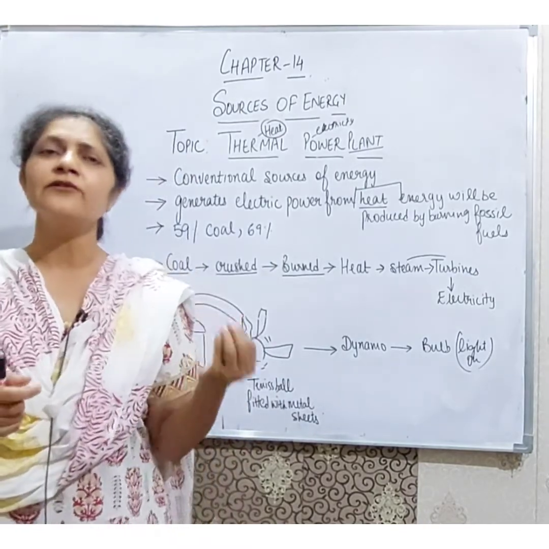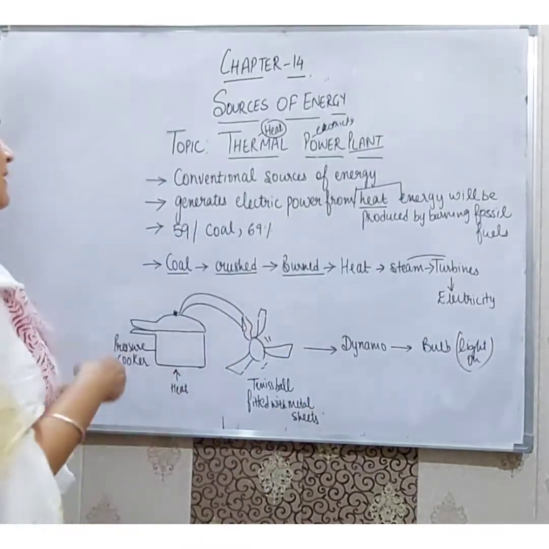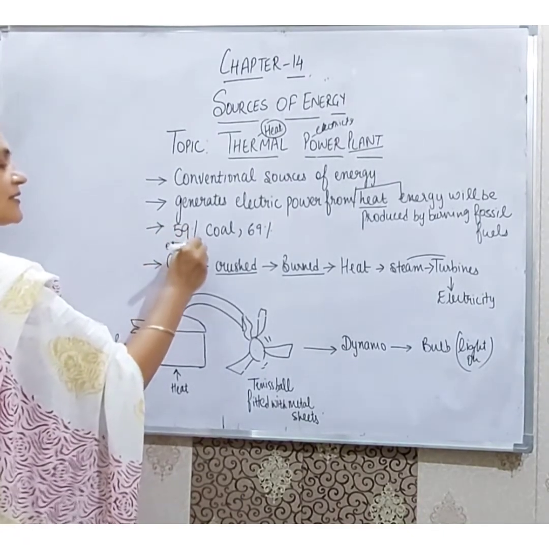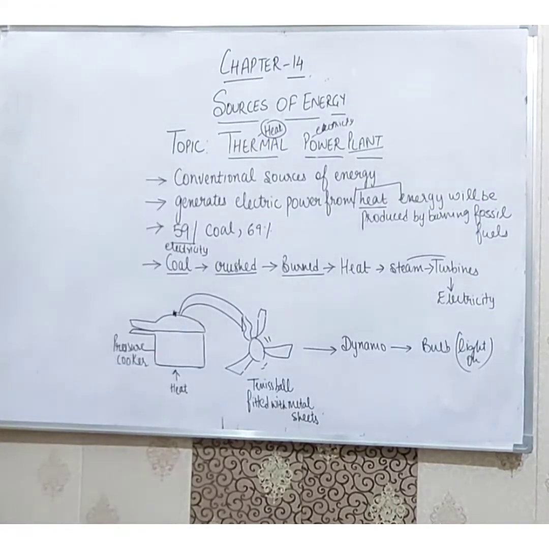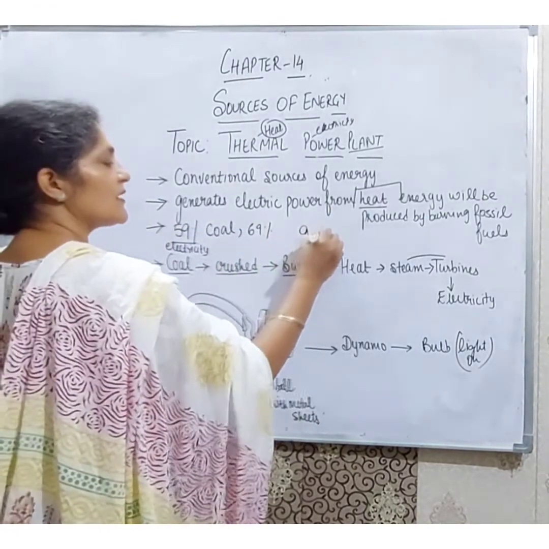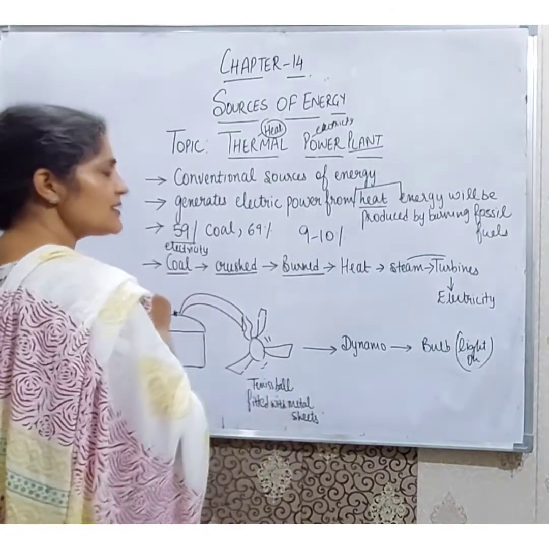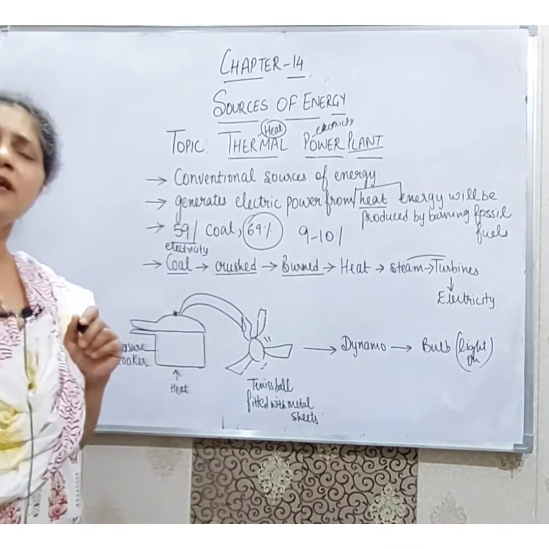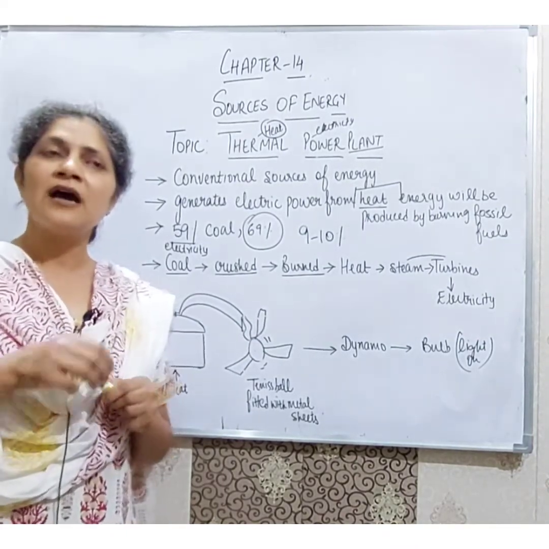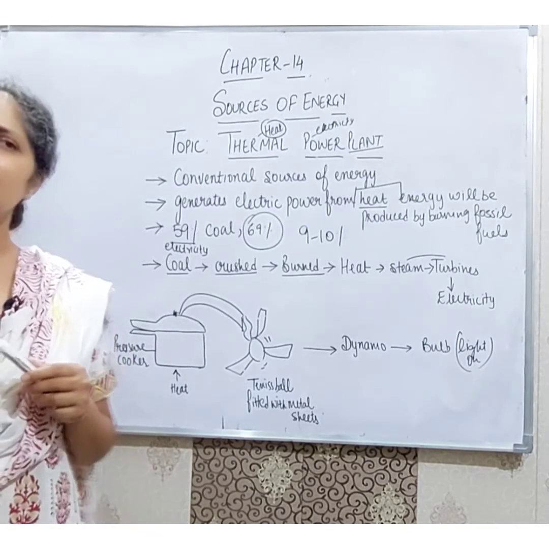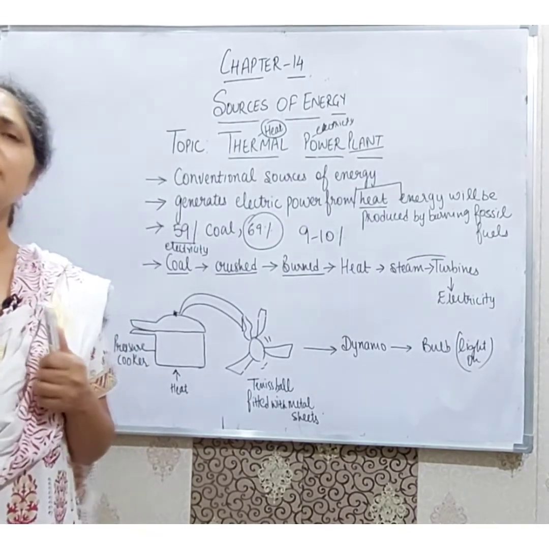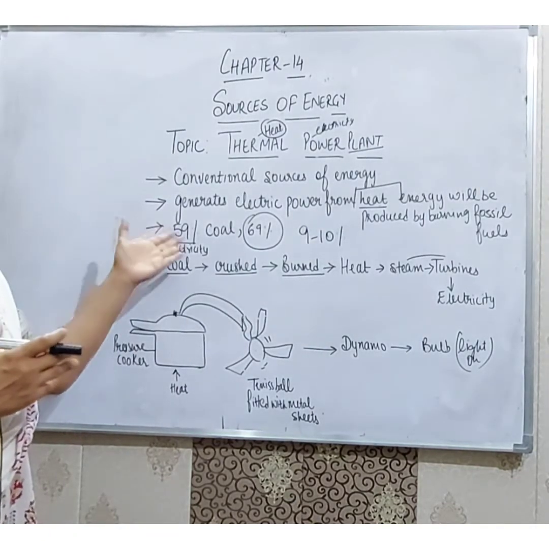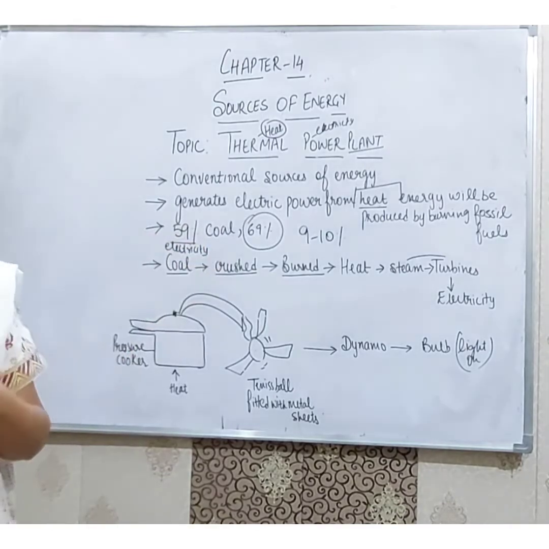Students, here I would like to tell you that 59% of the electricity is produced by burning coal. The rest, 9 to 10%, is produced by other fossil sources. In total 69% of the electricity is produced from fossil fuels. So large amounts of fossil fuels are diminishing, we are using them, they will disappear one day, but the amount of electricity produced from these is more than from the other sources.